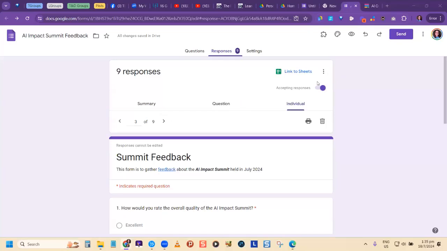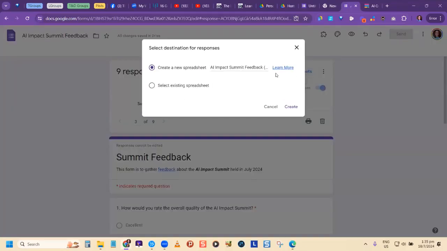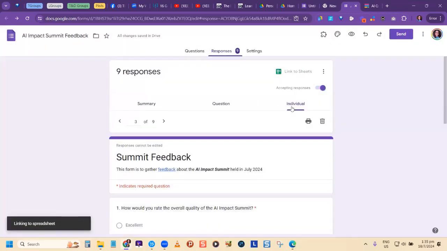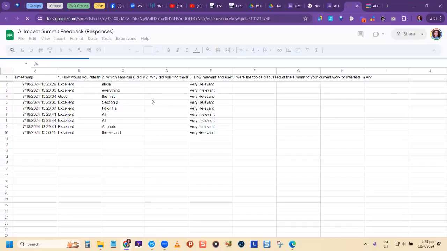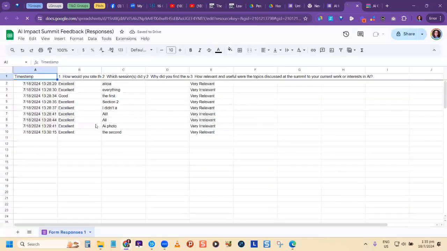Now, if you want to see the responses in a sheet, you are able to link your forms to a sheet. So you go to link to sheet and leave it on create a new sheet, and you go to create. So you will see all of your responses right here. All the responses are here so that you are able to look and see what's going on. You'll see the time the response came in, the headings are the questions, and the responses are below. It looks just like a Google Sheet, and you're able to arrange accordingly. And this sheet automatically updates once someone completes the form.